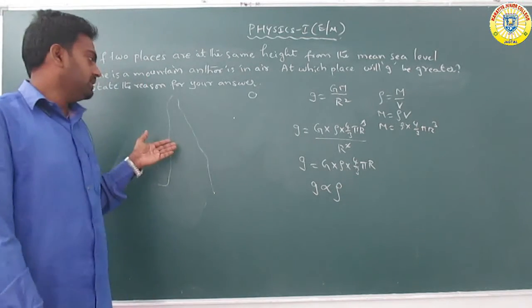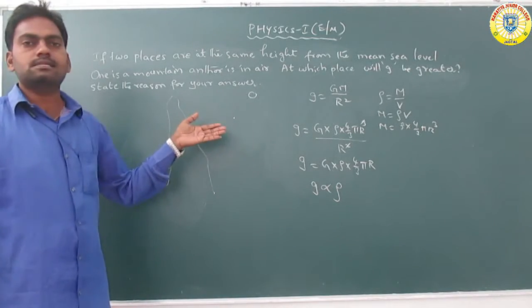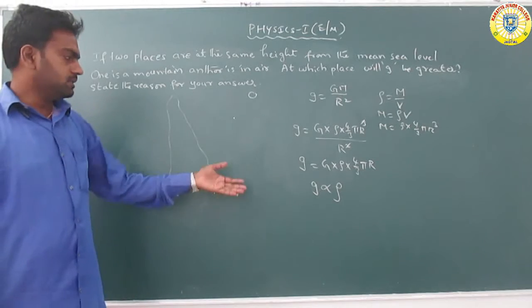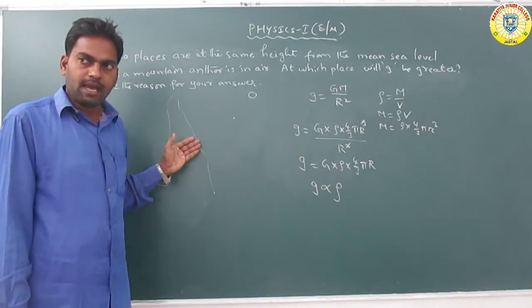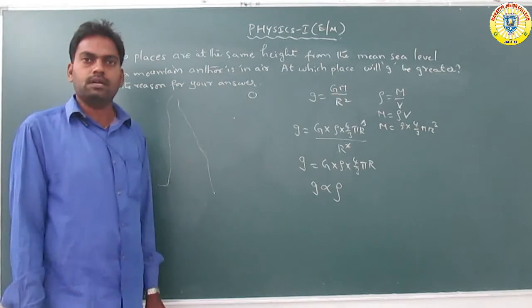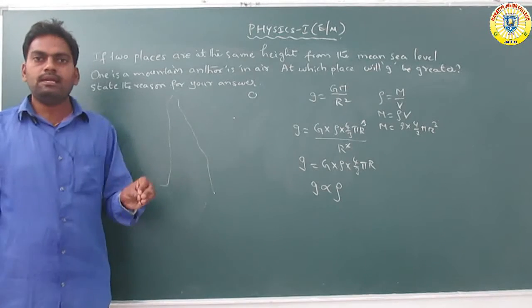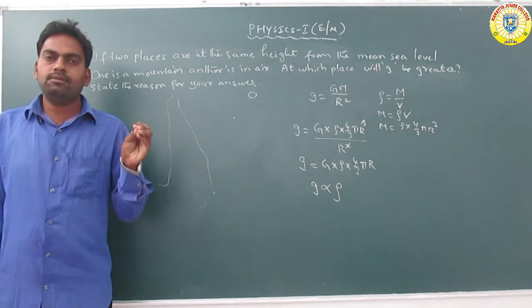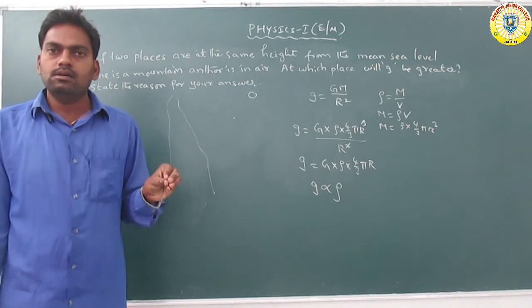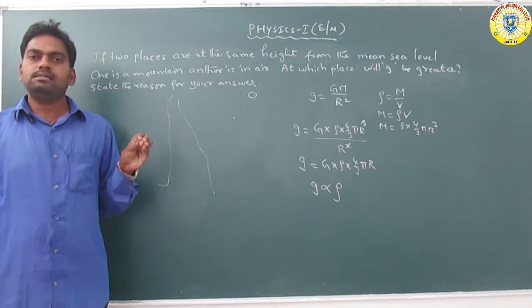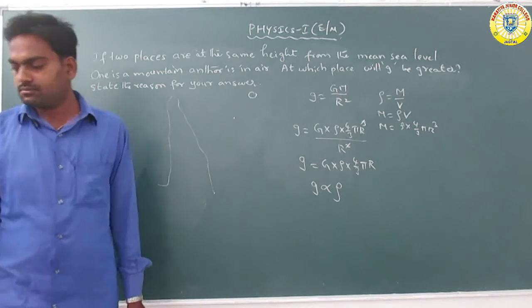Here the density of the mountain is more than the density of air. So under that condition, g is greater on the mountain compared to the air. g depends on the density, and since the mountain density is more than that of air, the g value is greater on the mountain. Okay, got it?